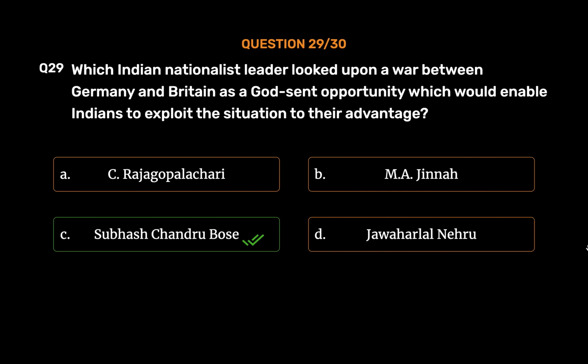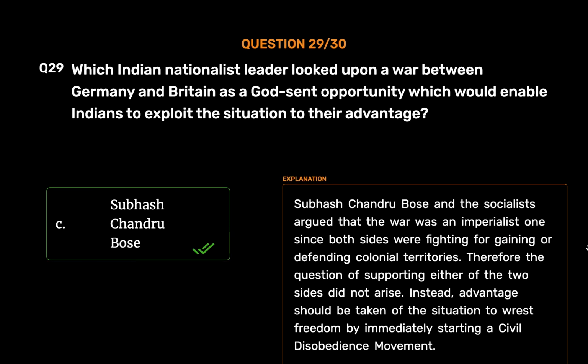Subhash Chandra Bose. Subhash Chandra Bose and the Socialists argued that the war was an imperialist one since both sides were fighting for gaining or defending colonial territories. Therefore, the question of supporting either of the two sides did not arise. Instead, advantage should be taken of the situation to wrest freedom by immediately starting a civil disobedience movement.